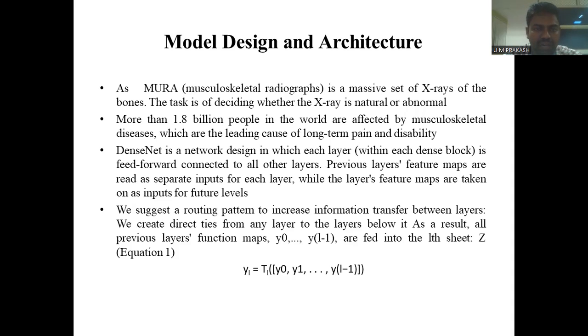DenseNet is a network design in which each layer is feed-forward connected to all other layers. Previous layers' feature maps are read as separate inputs for each layer, while the layer's own feature maps are taken as inputs for the future layers. So we suggest a routing pattern to increase information transfer between the layers. We create direct ties from any layer to the layers below it. As a result, we have taken the previous layers' feature maps y0 up to y(l-1). Like that we have taken.